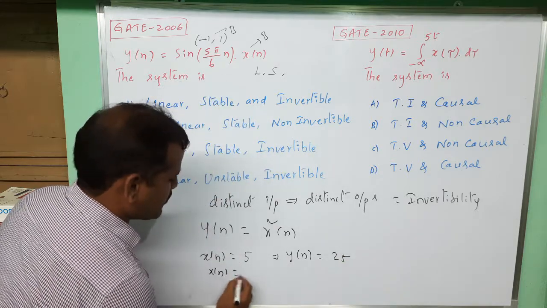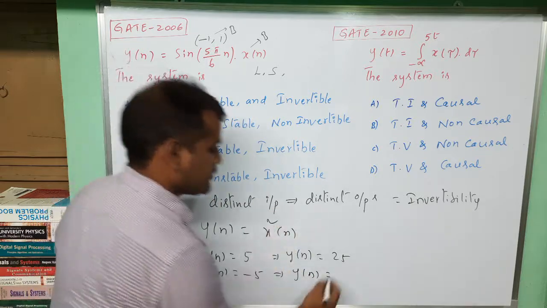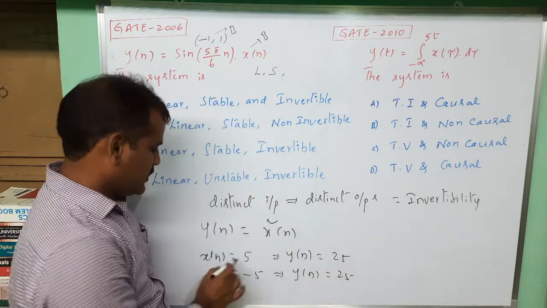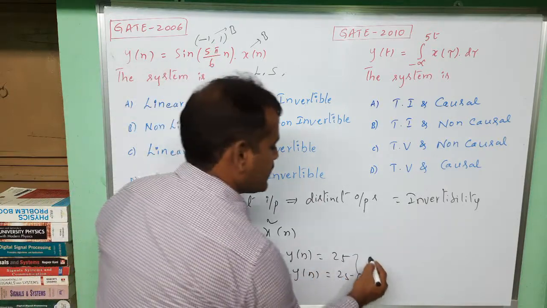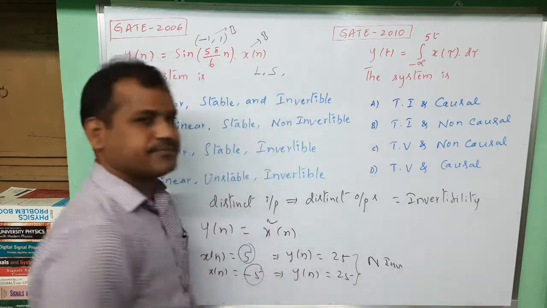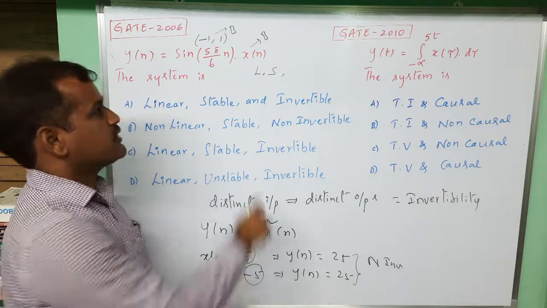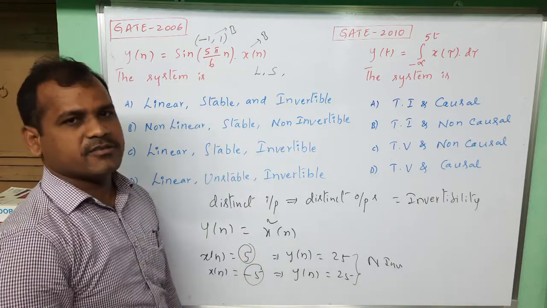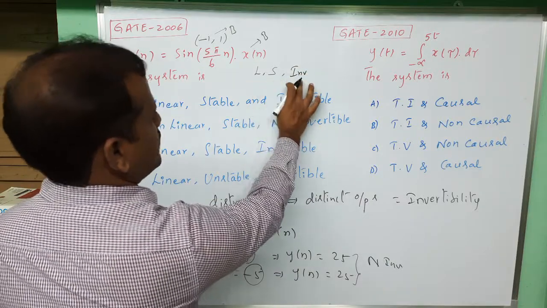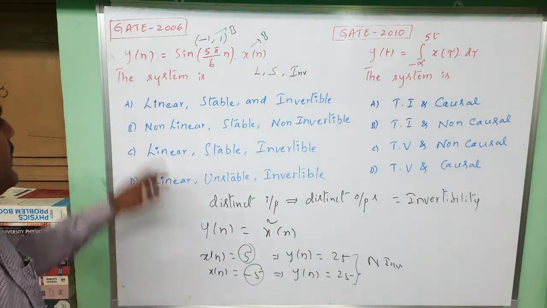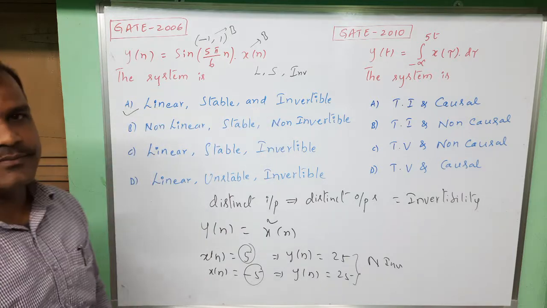Whereas if x of n is -5, then the output y of n is -5 whole square, which is also 25. So these two different inputs produce the same output. In such cases, it is a non-invertible system. But here, different inputs produce different outputs, so the system is invertible. So finally, linear, stable, invertible is the answer. Option A is the correct one for this question.